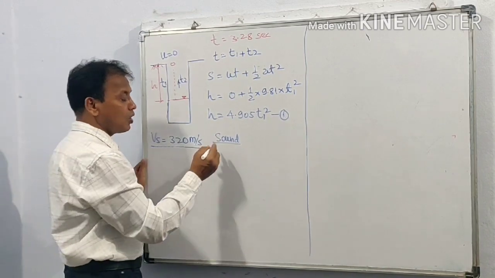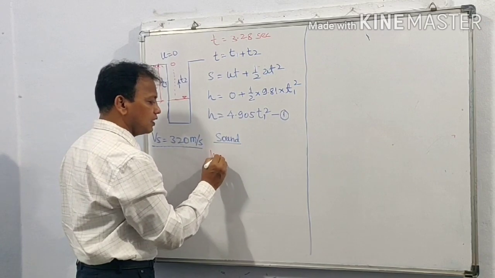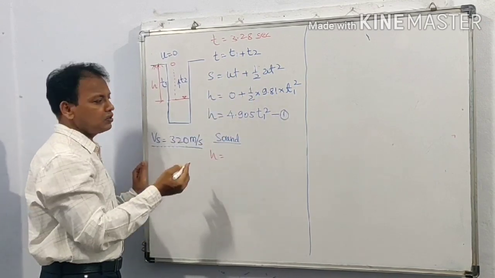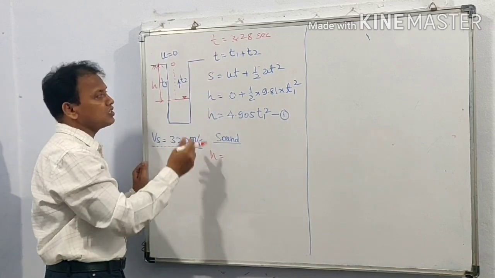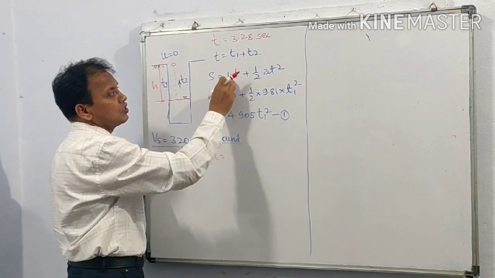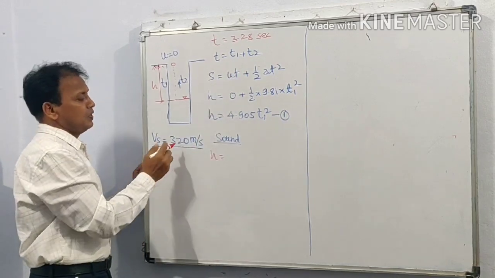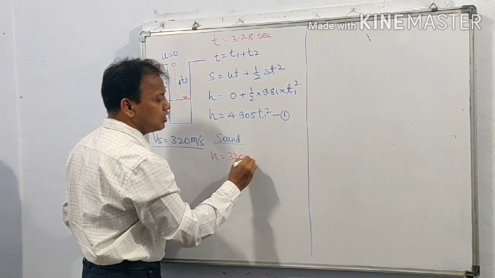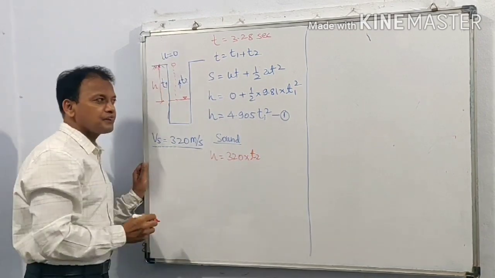For the sound, again h is equal to ut plus 1/2 at square. So s is equal to h, because the sound also has to travel the same distance h. Velocity of sound, 320, into t2.